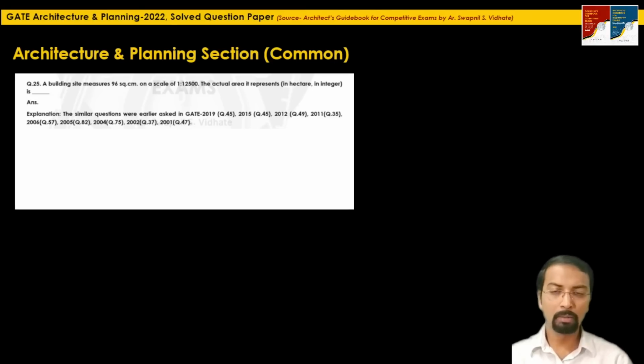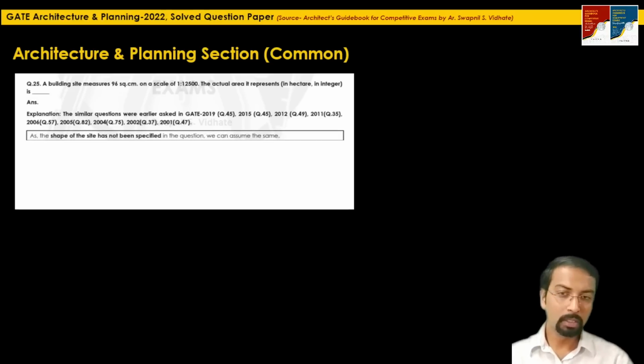My simple method for solving this is, if I see that the site measurement is given in a perfect square, so I assume that the site is in a square shape. So I consider that one dimension of that square is equal to the scale factor, and accordingly calculate. Let me explain in a little more detail, you will understand what I wanted to say.